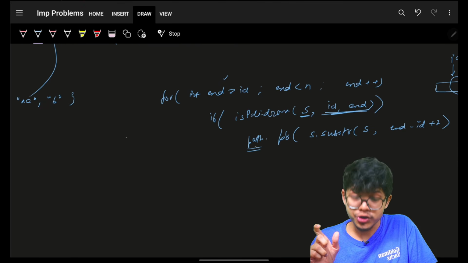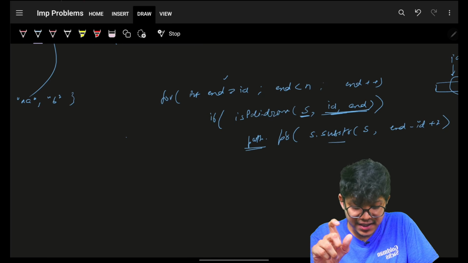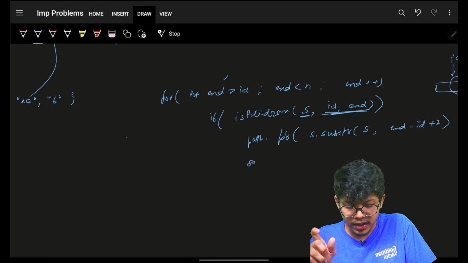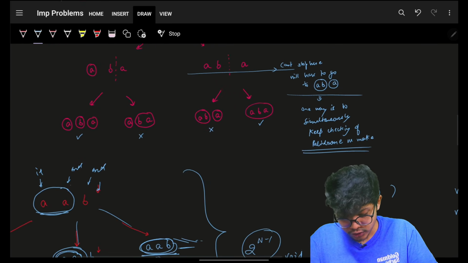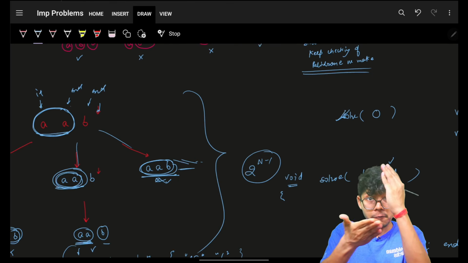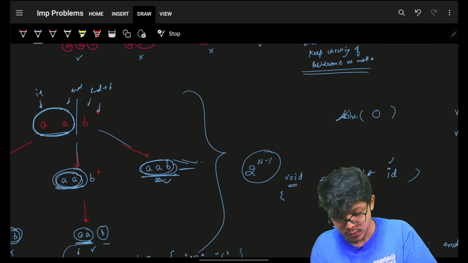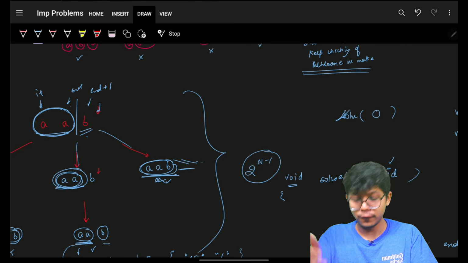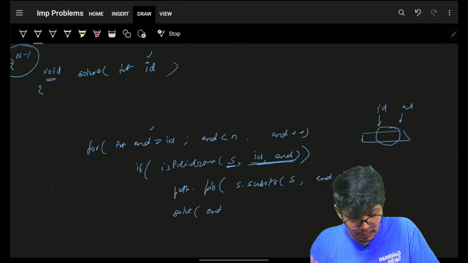Now, when this portion is done, you have pushed back this specific string. And now you will simply go and ask your recursion to go and try to solve starting from the next index. If you have broken at this id, this end point, the next index is end plus 1. This is the next index you will start off from. So I will simply ask my recursion, bro, start from end plus 1.